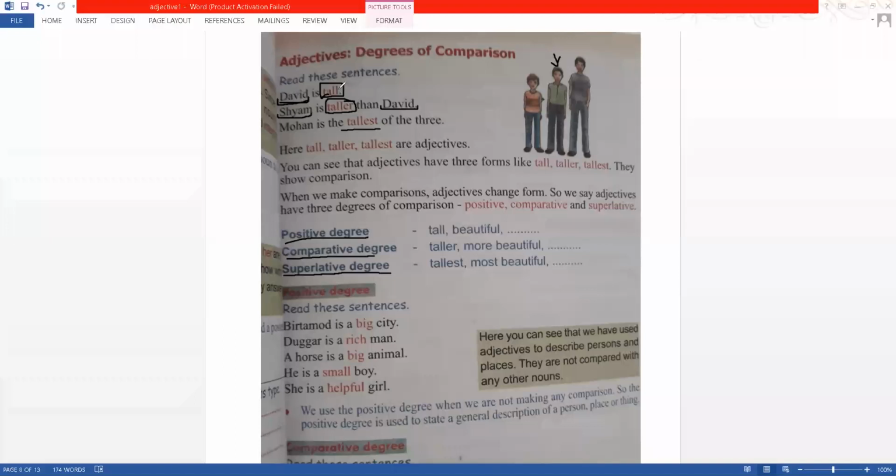So when it's one only, tall. When it's a comparison between two, taller. When it's tall among everything, or whatever we are talking about, like these three people, Mohan is the tallest.